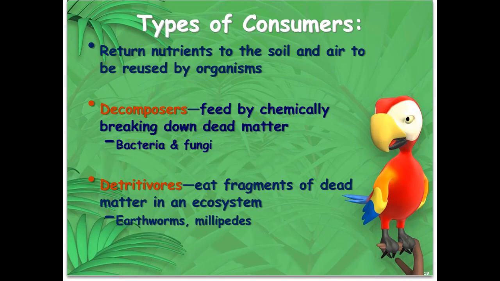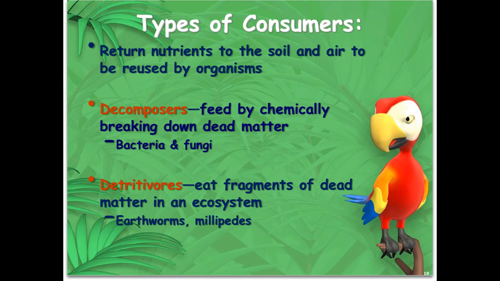The last two types of consumers that we'll talk about are consumers that work to take dead organisms and break them down and return their nutrients to the soil. Once the nutrients are returned to the soil and to the air, they can be reused by other organisms. Decomposers feed by actually chemically breaking down dead matter.